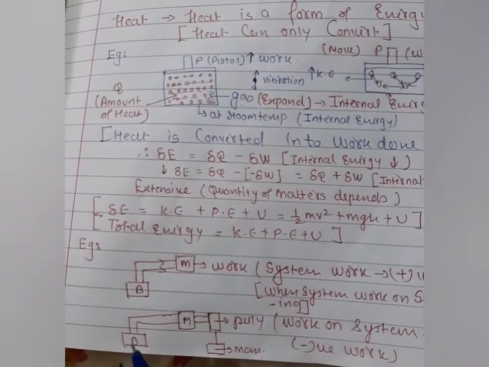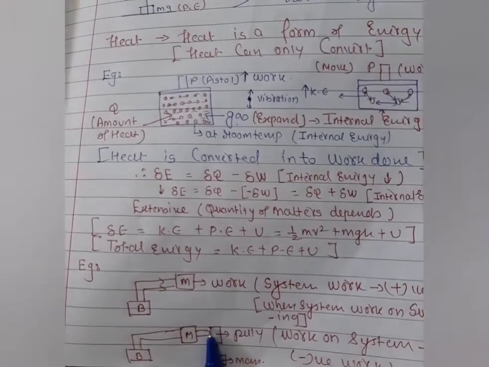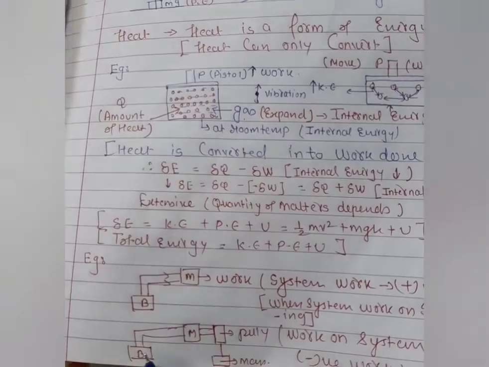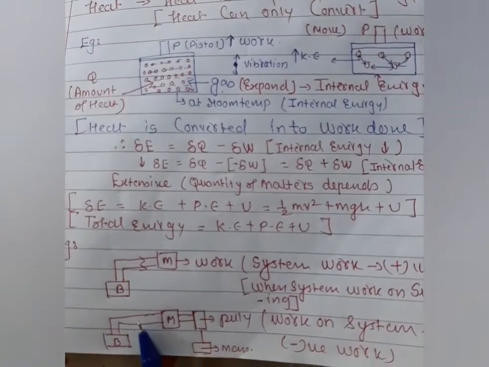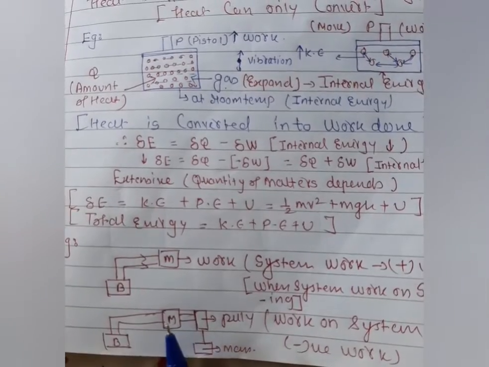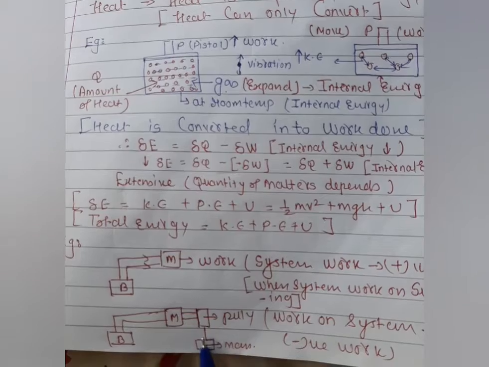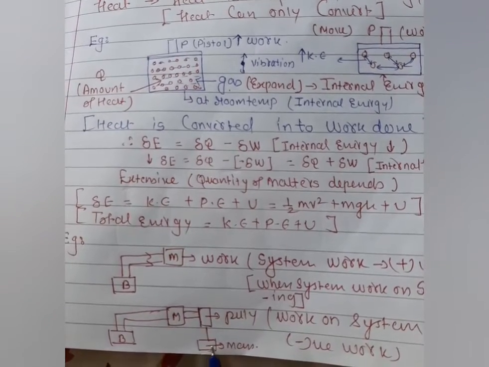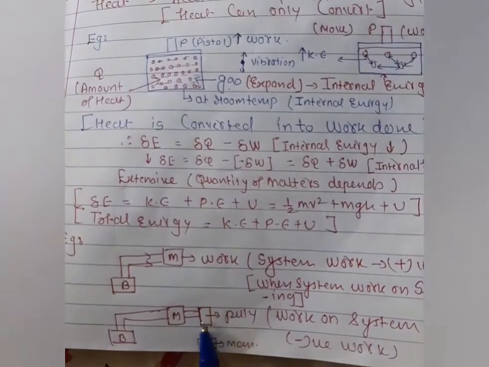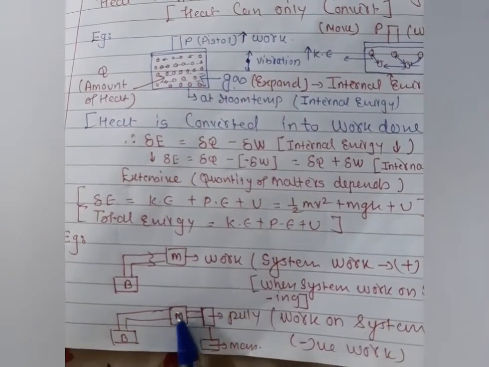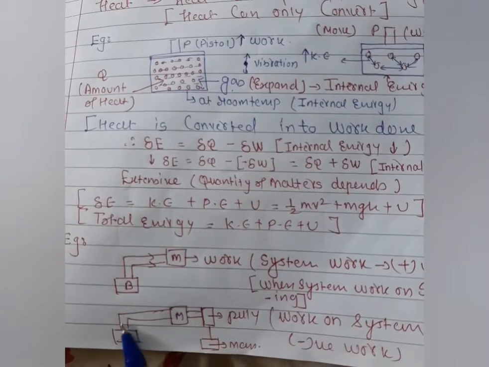And when the surrounding applies work on the system, this type of work is called negative. Let's understand. If we connect a pulley with this battery, and with the help of a string, a mass is hung on it. So when the mass is hung on it, the pulley starts to work, and because of this the motor starts to rotate. It means when the motor starts to rotate, the battery starts to work here.